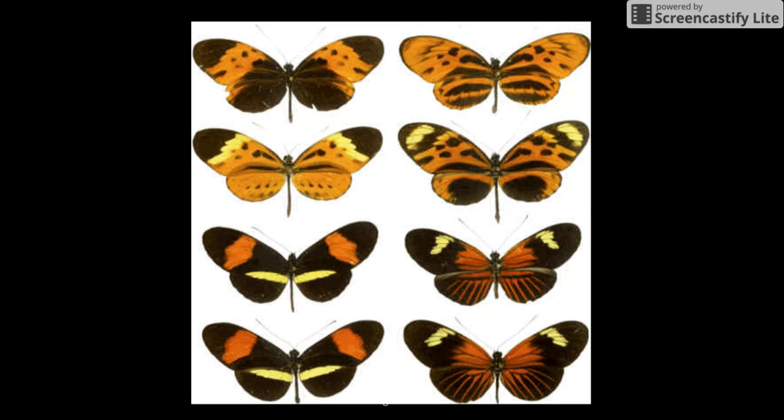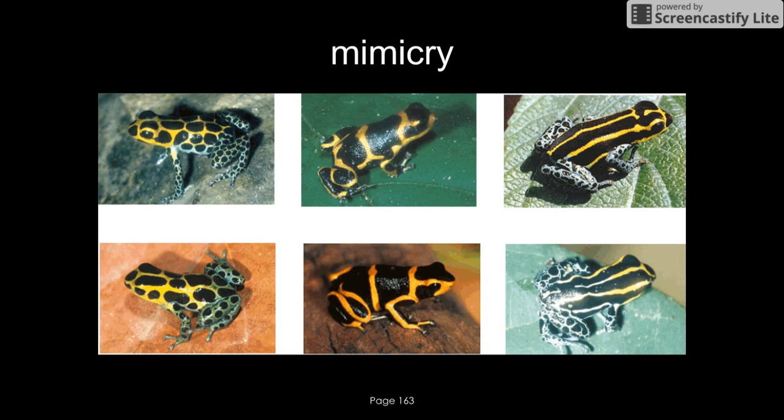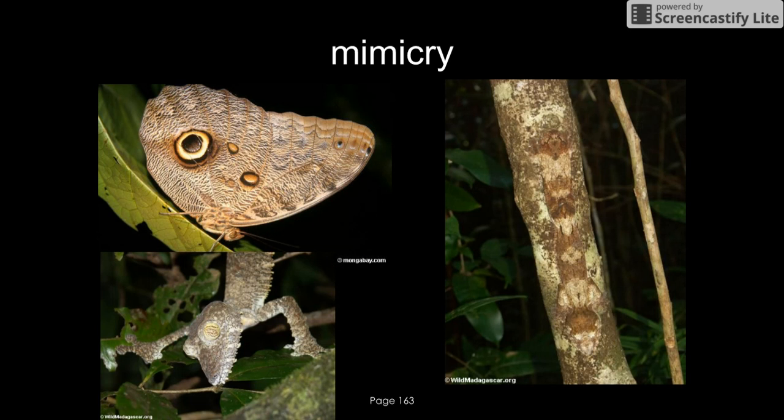For example, let's look at this moth or butterfly. This moth right here had a mutation. It makes one of its wings actually end up looking like an owl's eye.